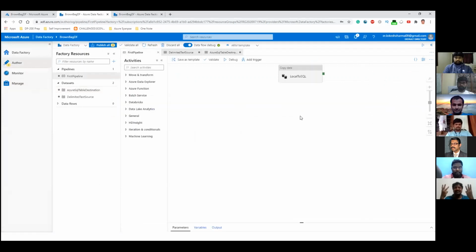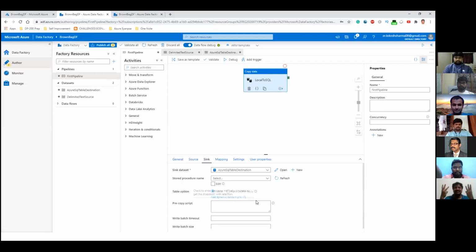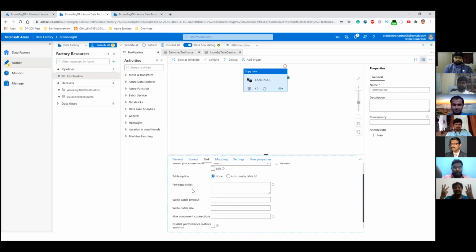So here is our first pipeline. And so we were seeing some of the properties on the sink page. Yeah, so if you have a requirement where your destination is a stored procedure, you can select that, but let's not try to complicate the things. And you have an option of creating the table on the fly as well. So you will select this auto create table option for that. And you have an option to specify a pre-copy script. So in case you want to do a truncate and load, you can write something like truncate table movie, and then before loading every time it will truncate the data.